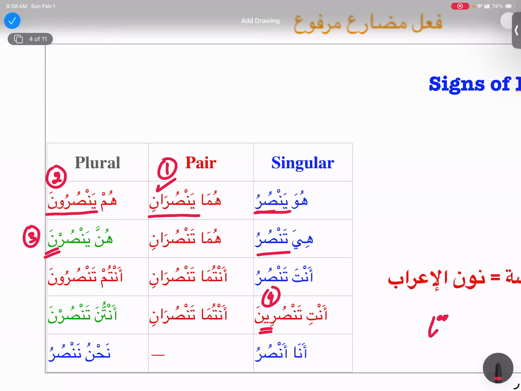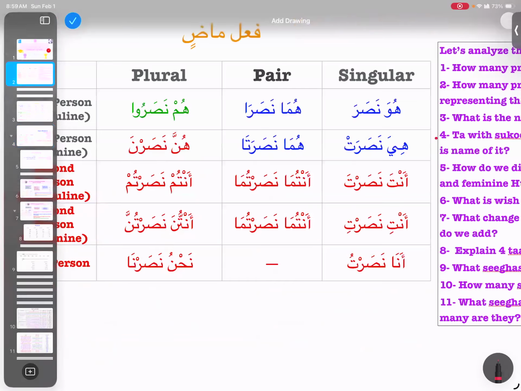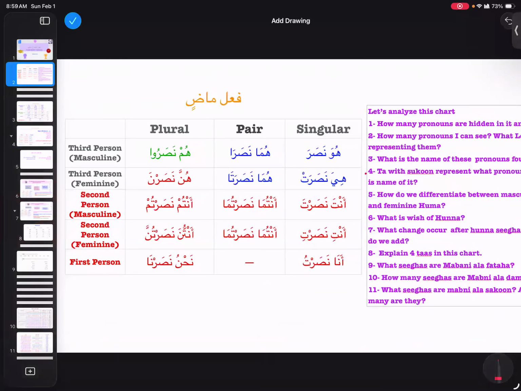Do we see ta' al-khitab in our mudari'a? No. That is only in the past tense, madi. So ta' al-khitab is only in madi.